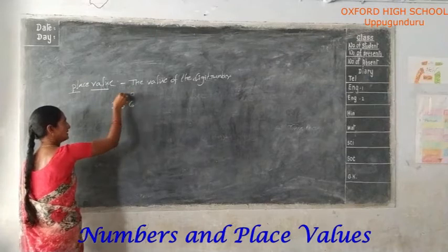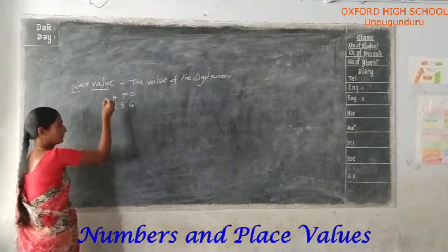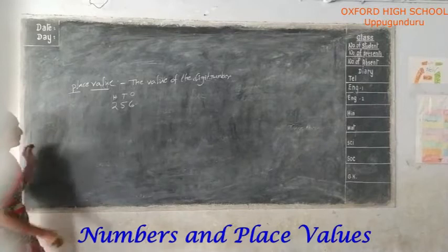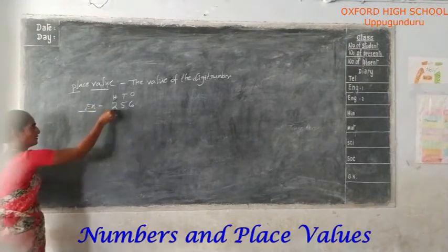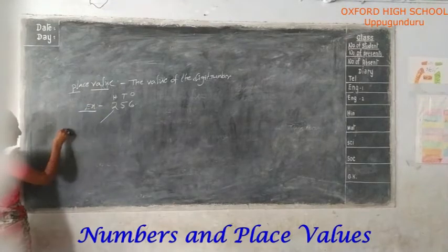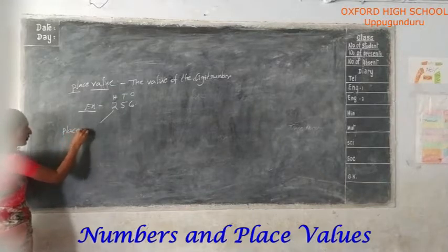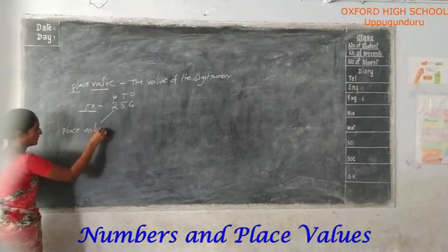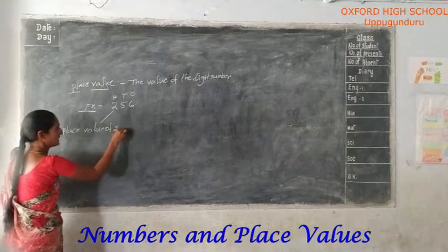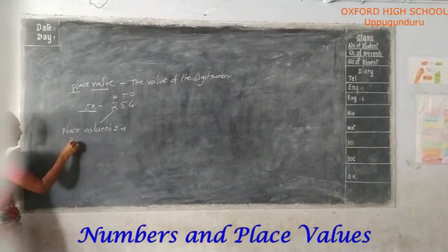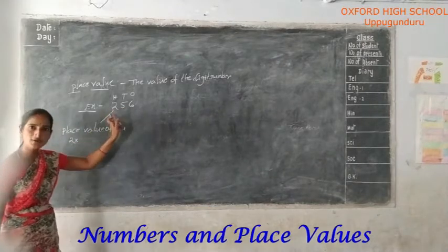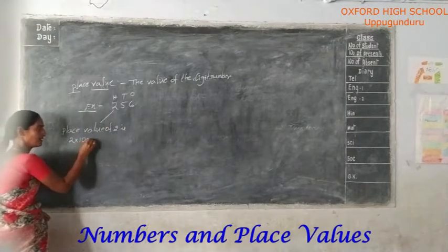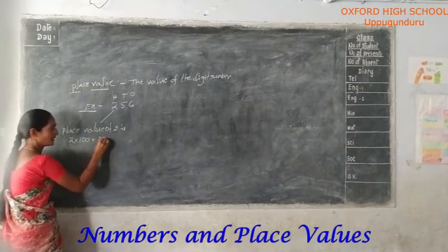Ones place, tens place, hundreds place. The place value of 2 is 2 into hundreds, which represents 200.